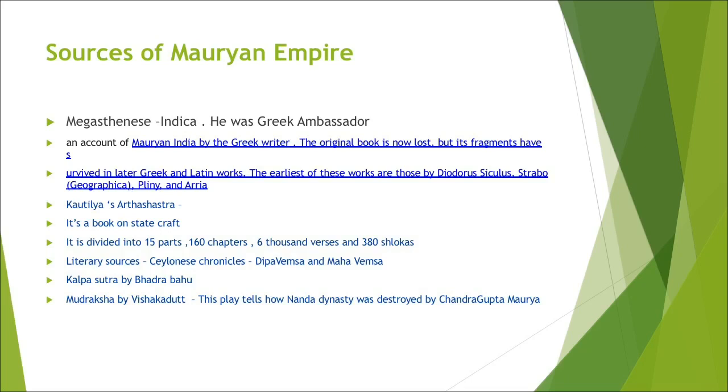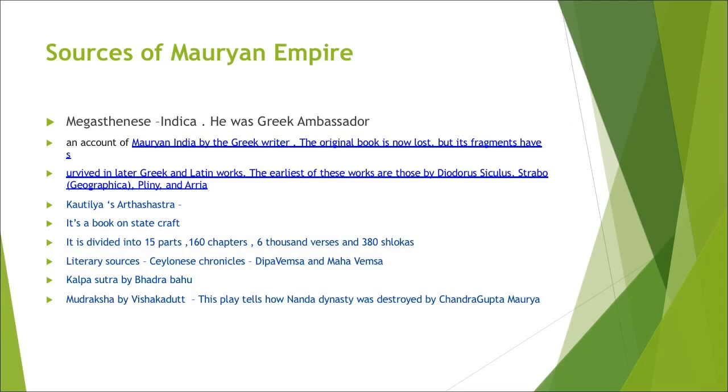Megasthenes, who was the Greek ambassador, has written Indica, an account of Mauryan India. The original book is now lost, but its fragments have survived as quotes.